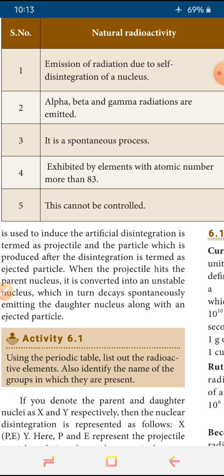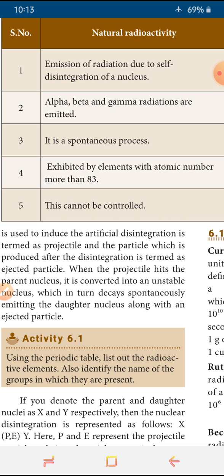And second point, alpha, beta and gamma radiations are emitted. In this emission, what is emitted is alpha, beta and gamma. Third point, it is a spontaneous process. Since it happens by itself, it is called spontaneous emission. It is exhibited by the elements with atomic number more than 83. This happens in elements whose atomic number is more than 83.